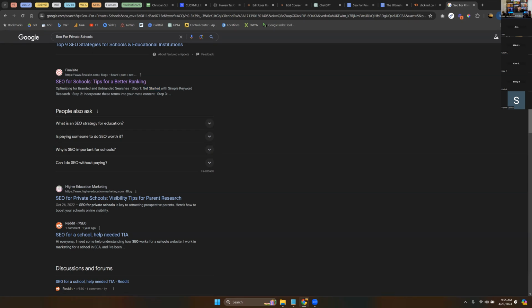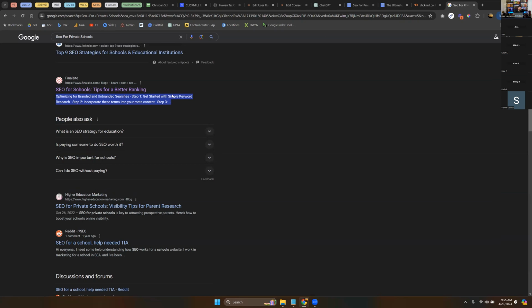Now, if you don't do this intentionally with the meta title, you won't have a meta title. Google will just pull something random, usually the first sentence out of your article. And that's not helpful, because people who are looking here want to know what's in the article, not what the first sentence says that just randomly cuts off. So we want to make sure we're intentionally choosing our meta title based on what's working in the search engine results placements here, the SERPs.